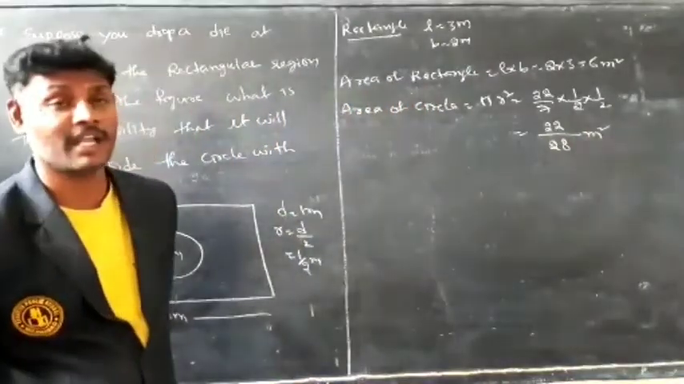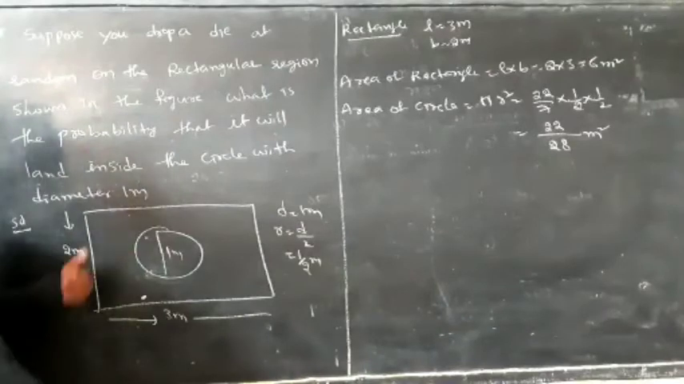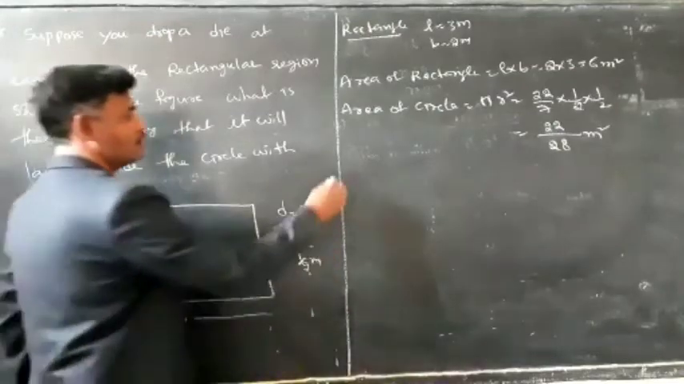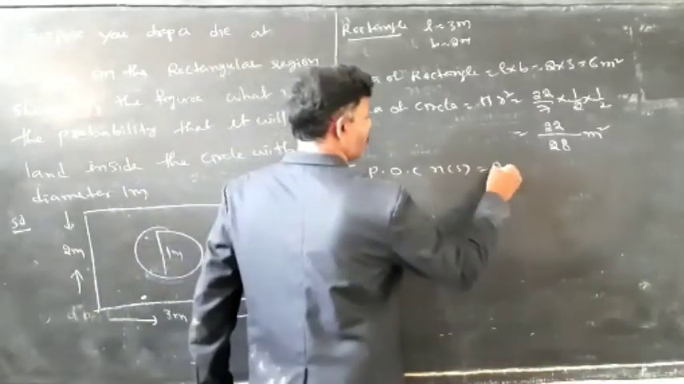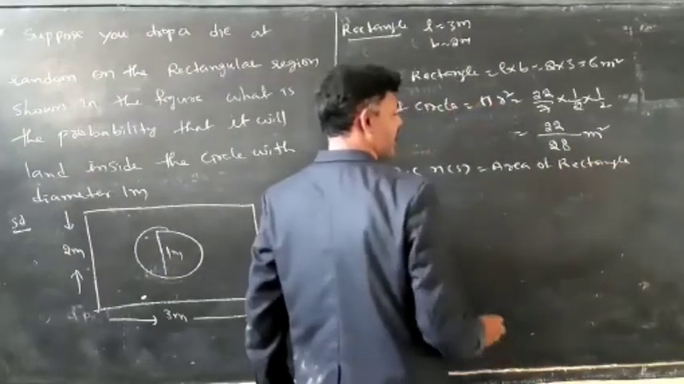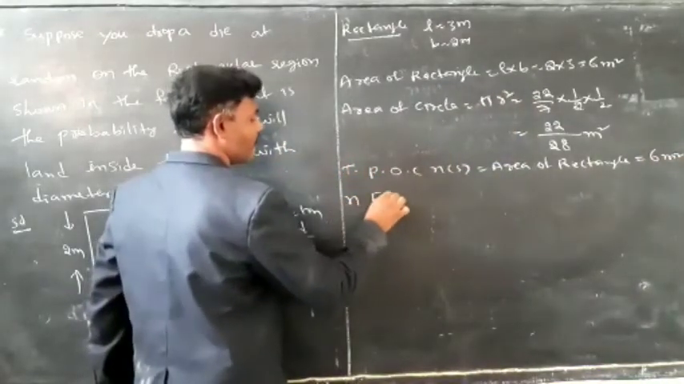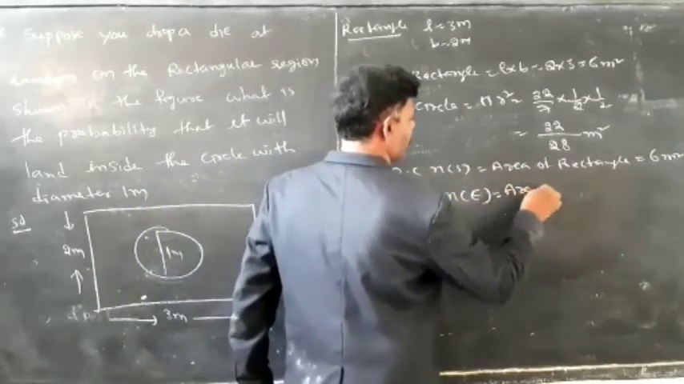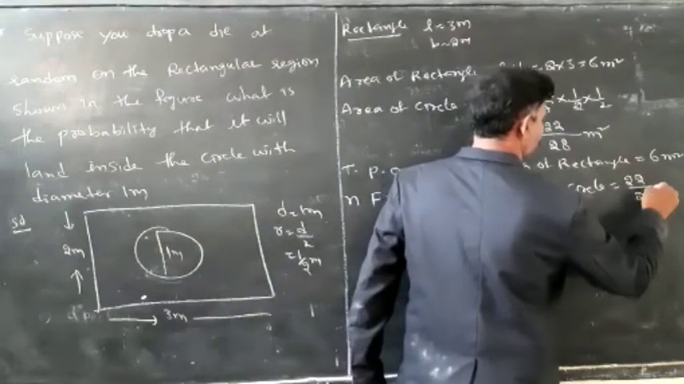And also area of the rectangle is 6 meters square. Now here total possible outcomes is nothing but area of the rectangle, and favorable outcomes is nothing but area of the circle. Total possible outcomes N of S is equal to area of rectangle, that is 6 meters square. Next, number of favorable outcomes N of E is equal to area of circle is equal to 22 by 28 meters square.